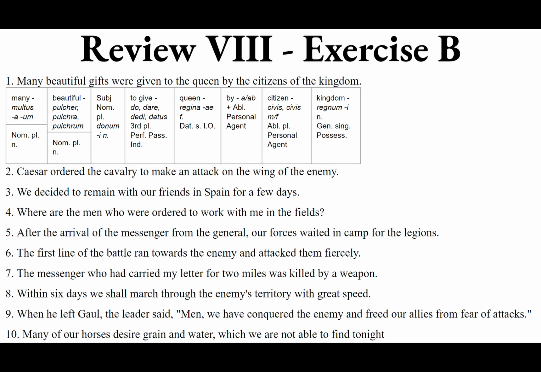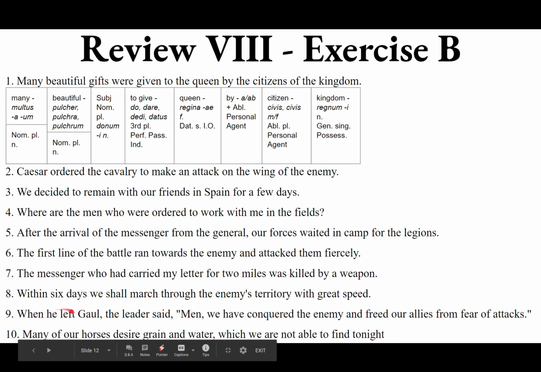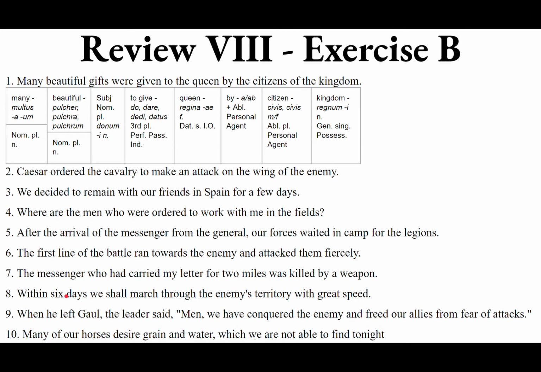So when he left Gaul, so when, ubi. He left it. You can use either to leave, discedo, discedere, discessi, discessus, or excedo, excedere, excessi, excessus. Either one will take a preposition, a, ab, or ex, or even de, plus the ablative to show separation.